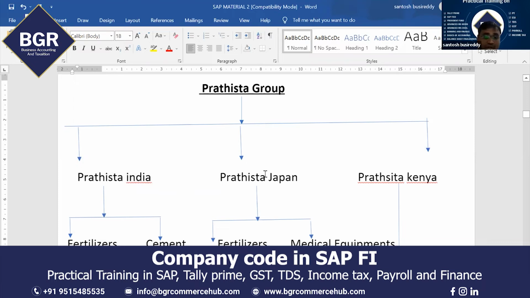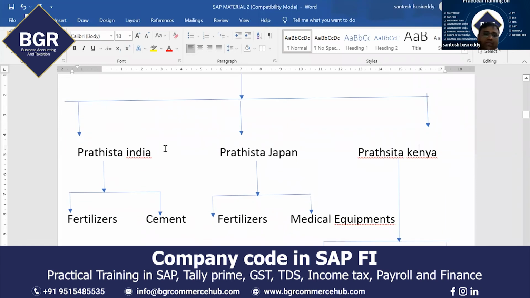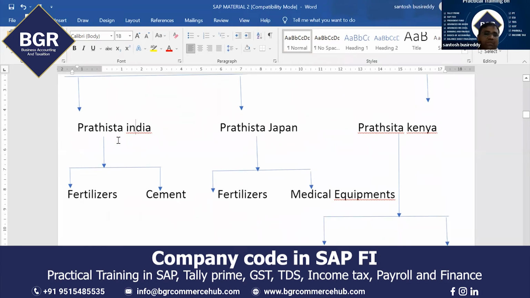Pratishta Japan is a separate company code, not a company. In SAP, we call them company codes. Pratishta Kenya is a separate company code. Now come to the Pratishta India company code. In India, my company is again in 2 separate lines of business: fertilizers business and cement business. Getting the logic?